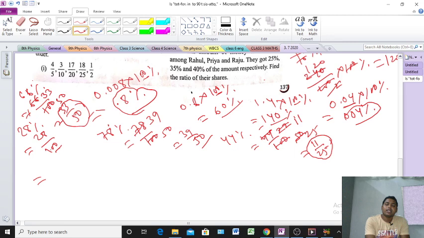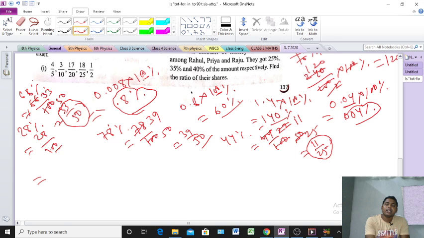The point is going from right to left, so after 2 digits, that means after 4, the point will come. That means 0.45. And a normal 0 will come in front. That is the answer. Concept clear?